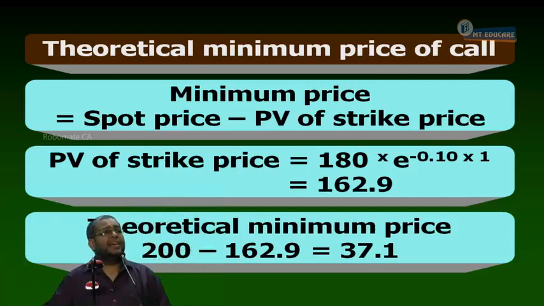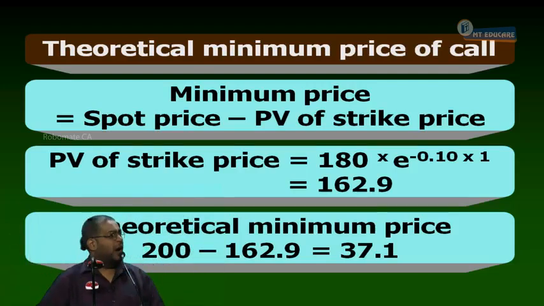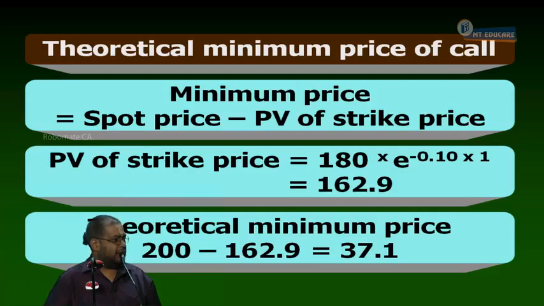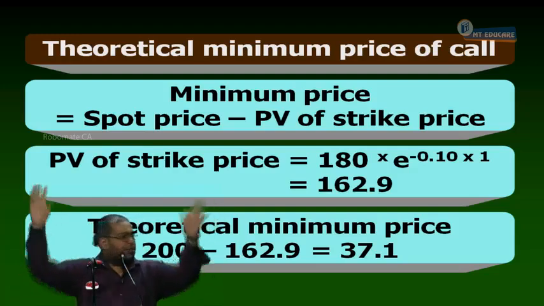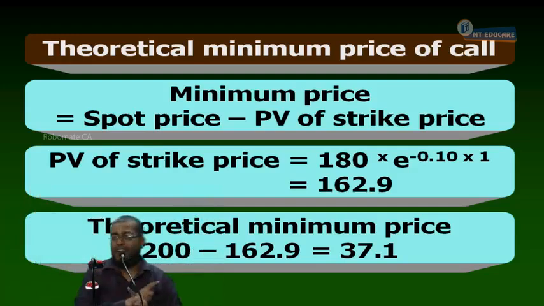Underpricing. Something is underpriced. How to make an arbitrage? Buy the call. Is that the response, yes or no? No. See, an arbitrage strategy always means riskless profit, like covered interest arbitrage. In an arbitrage strategy, cash flows may happen in the future, but everything should be secured today itself. I should not have any uncertainty. Yes or no? Now, let us see how we have to devise a strategy and then proceed.